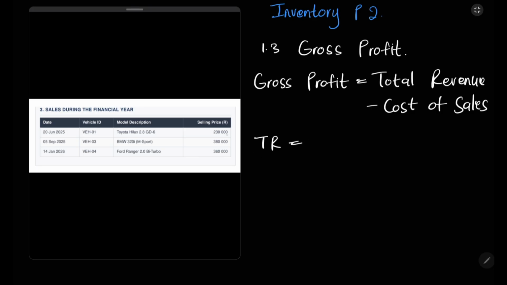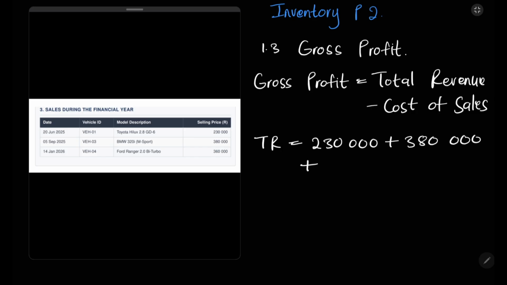This will be, we have 230,000 Rand, which was the selling price for the Toyota Hilux. We'll say 230,000 Rand. Plus, we also sold a BMW at 380,000 Rand. You have to add the 380.